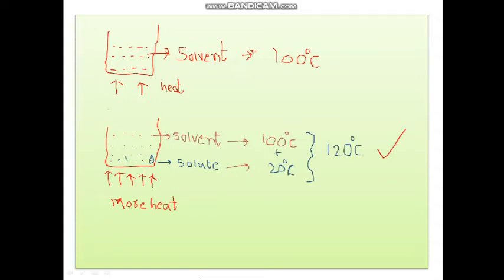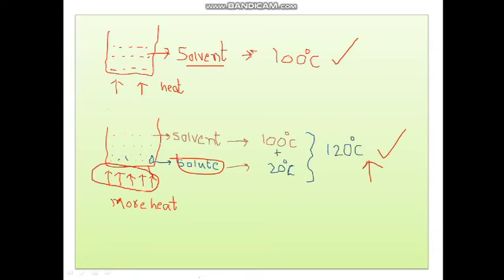If you take the solvent alone in a vessel, it has a certain boiling point. If you add a non-volatile solute to that solvent, it increases the boiling point because it requires extra energy to convert it into vapor.